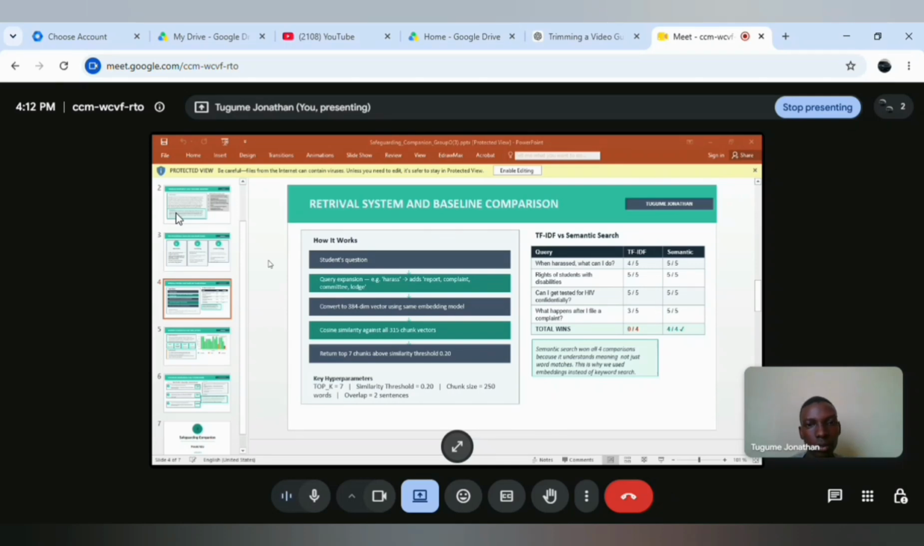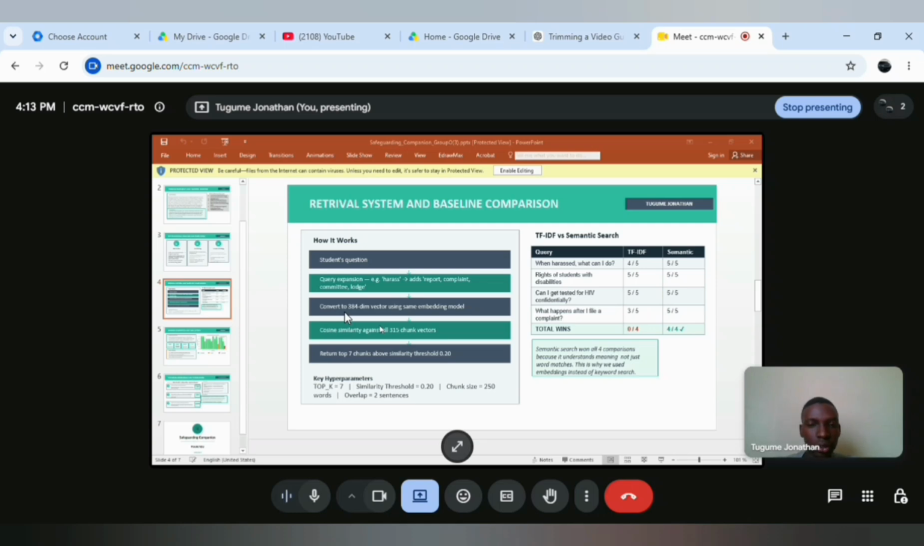My name is Jonathan. I'll be presenting the retrieval system and baseline comparison. How retrieval was implemented: when a student sends a question, the question is checked for a trigger word, which could be HIV, disability, or harassment. Based on the trigger word, related policy vocabulary is added to the question, making it bulkier, hence more relatable to the chunks, to return viable chunks for the question.